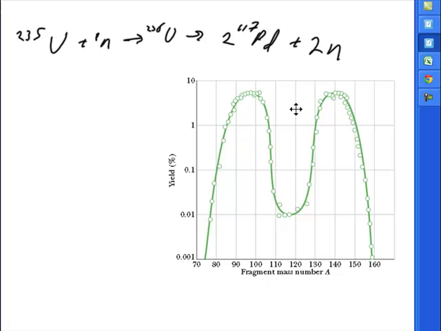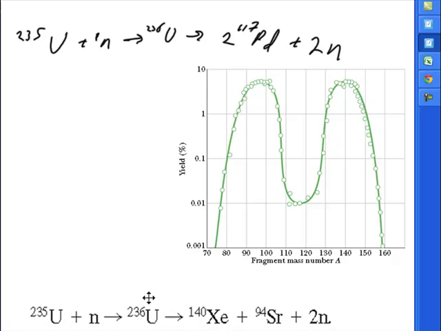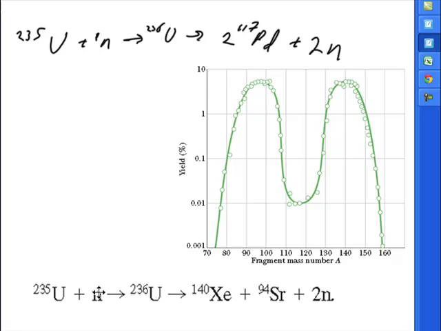In any case, this final situation, where they're split apart, has much less total mass than the initial uranium-235 and neutron. And that extra mass is released as energy. A typical case is like one shown here, where the uranium-235 plus the neutron becomes uranium-236, which splits into xenon-140, strontium-94, and two neutrons.